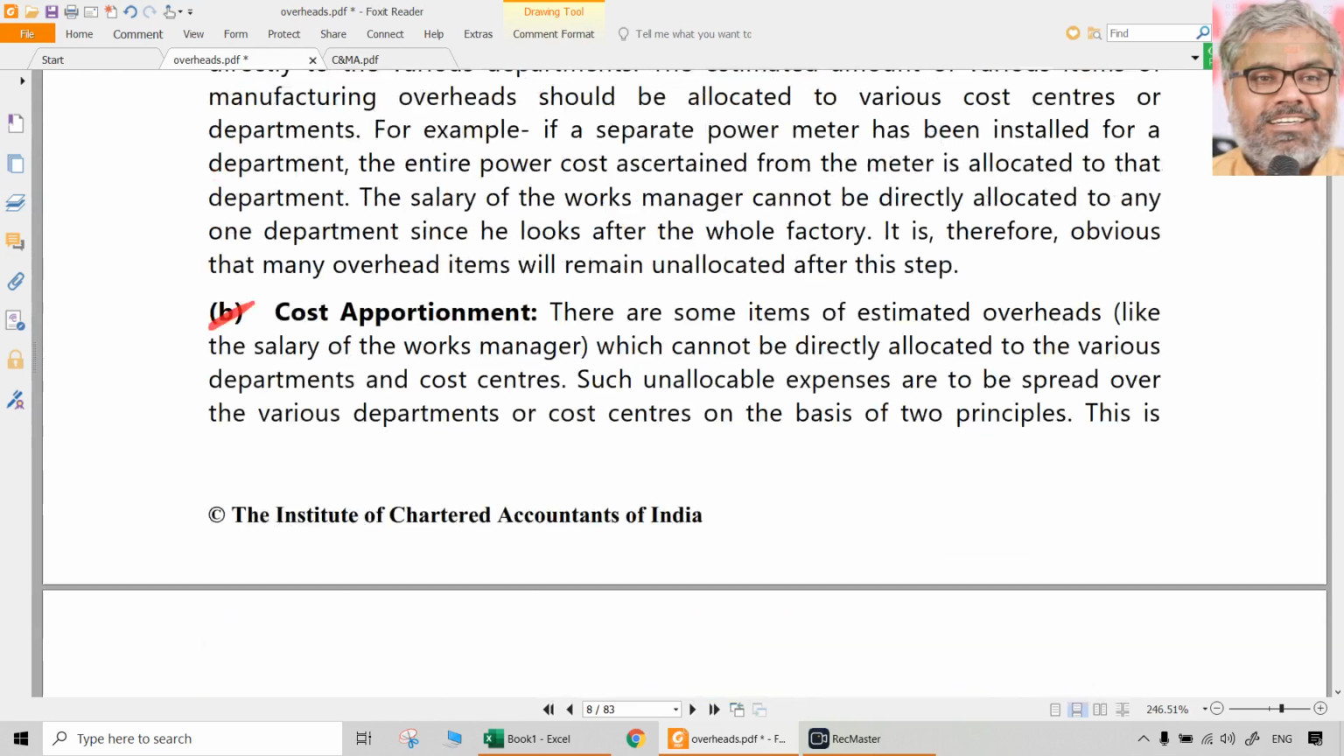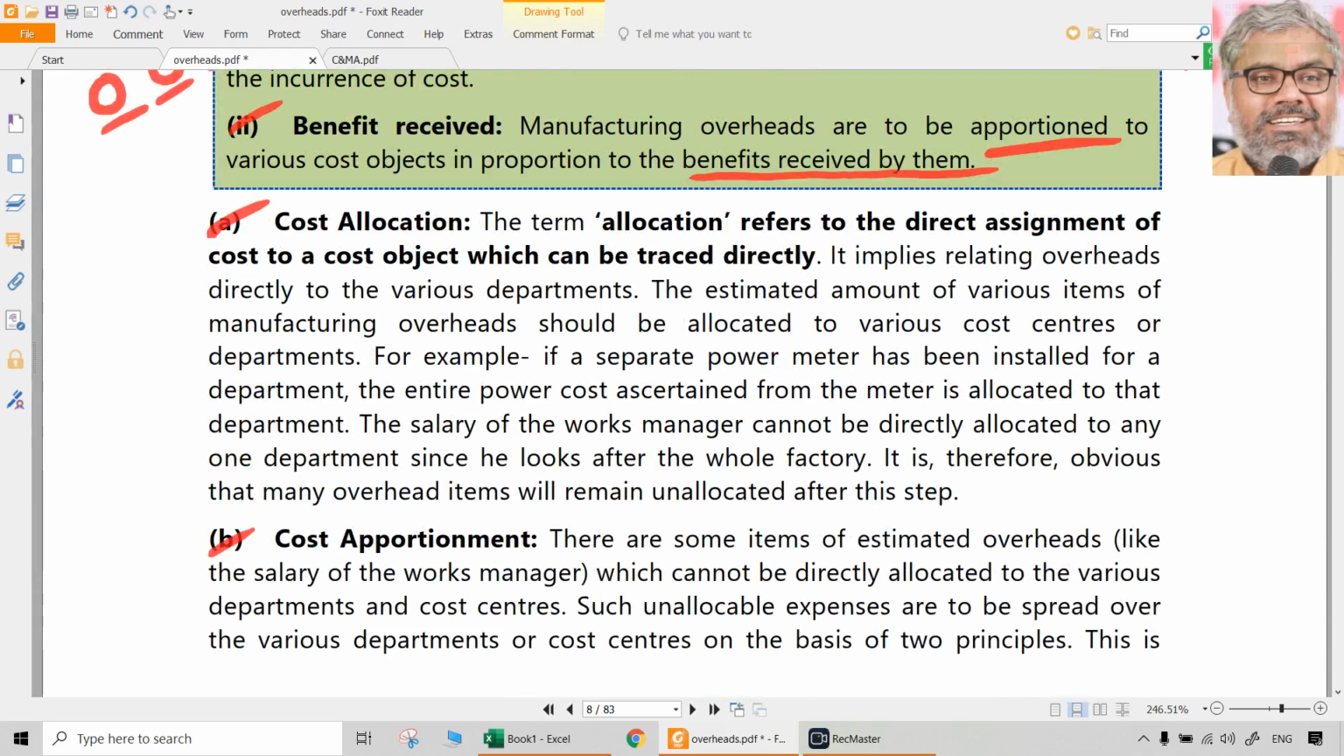So what is allocation? Allocation happens where we can assign the cost to a cost object or a cost center which can be traced. Don't take this word too literally. If it is direct expenses, then it will not be overhead at all. We will not be even talking about it. It is an overhead, but at least we know that it belongs to a certain particular department.